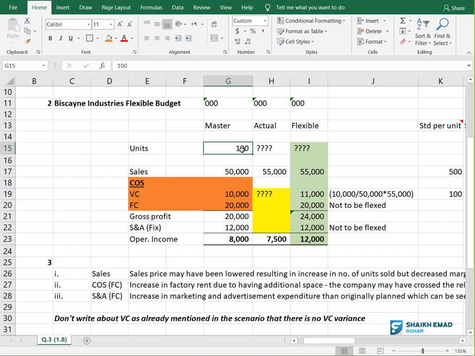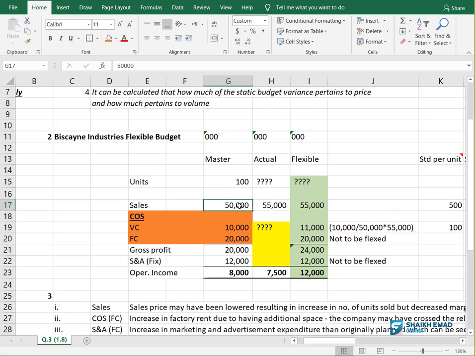And I need to know how much my actual units are, which I don't know. So basically, that exercise I cannot do here. So what I will do is divide 10,000 by 50,000 to know how much my variable cost per dollar of sales is, because I don't know the actual units. And I will multiply with the actual sales to know how much my variable cost should be. Getting the point? This is the flexible budget, how much should be there based on the actual sales.